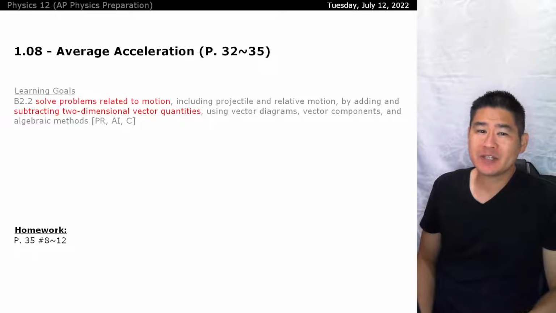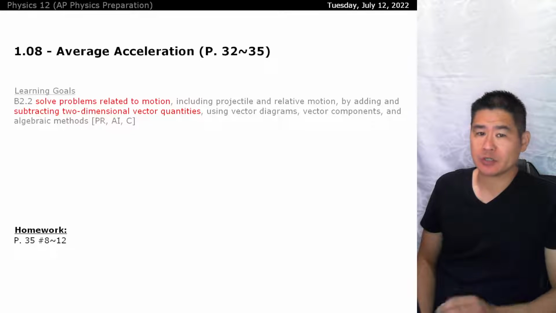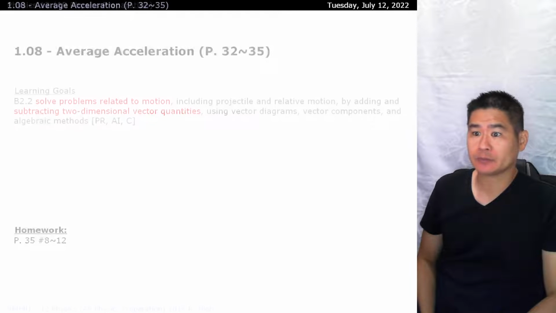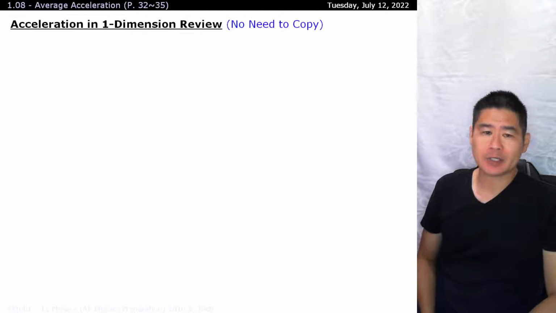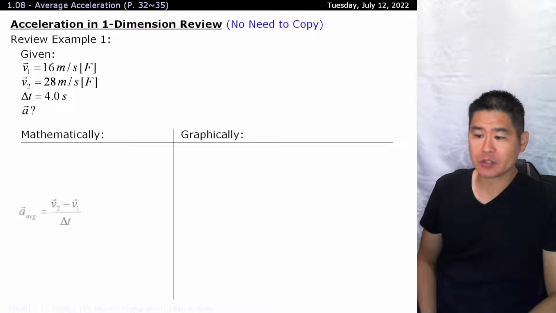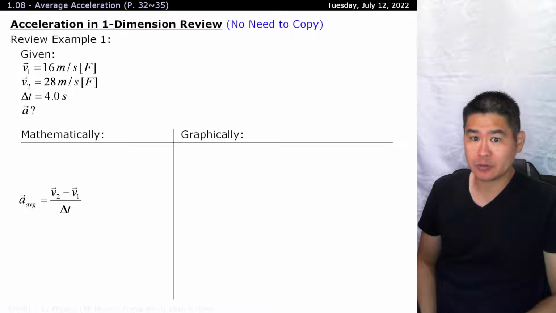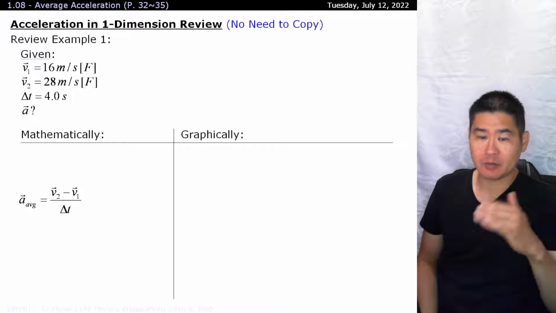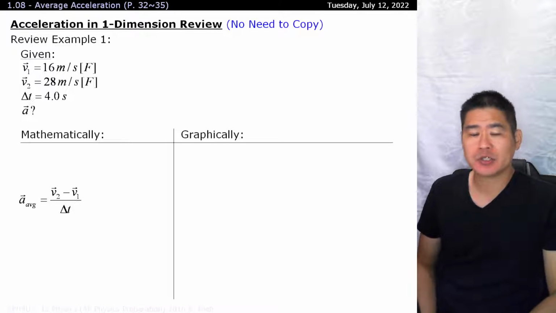In today's episode, let's have a different take on acceleration, and see how it will impact us if we don't go in a straight line anymore. So, classically, when we're solving these problems, we might end up using this equation: acceleration is equal to v2 subtract v1 all over delta t, and crunching out the numbers.